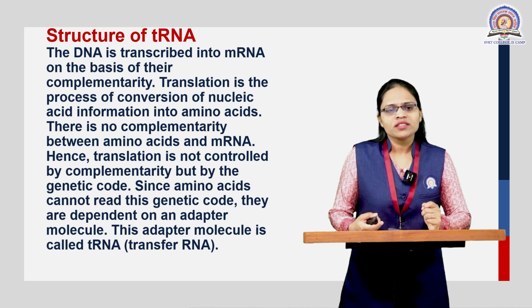Since the amino acid cannot read the codes present on the mRNA, we require a molecule called tRNA, because tRNA has anticodons that are complementary to the mRNA codons. This adapter molecule, responsible for the complementarity with the mRNA, is called tRNA or transfer RNA.